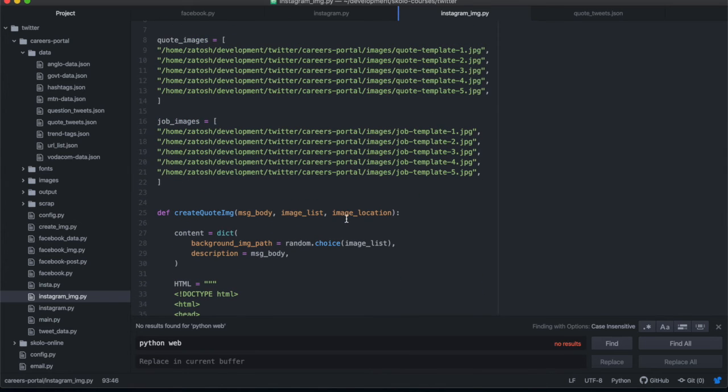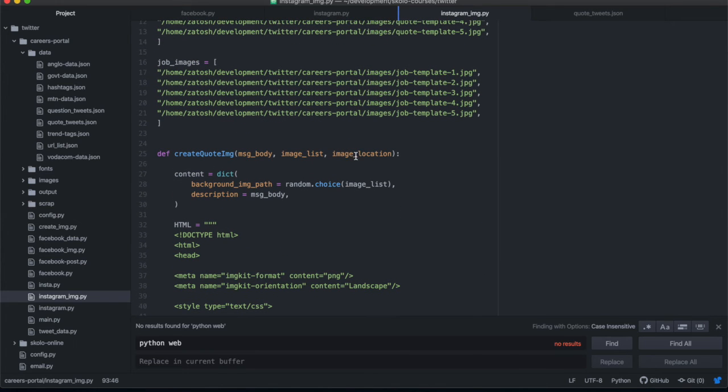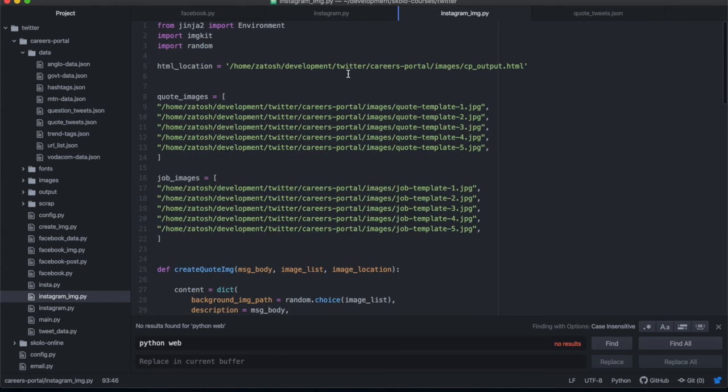And this is where we're going to do things slightly differently. Instead of hard coding the image location, because we don't want to use the same location every time. With the HTML we can, but with the image we are going to be changing the file name every time we do this, because with Instagram, our testing has found that if you keep the same file name, it just doesn't refresh, and it uses the old file even after you've updated the content inside of the same file name.